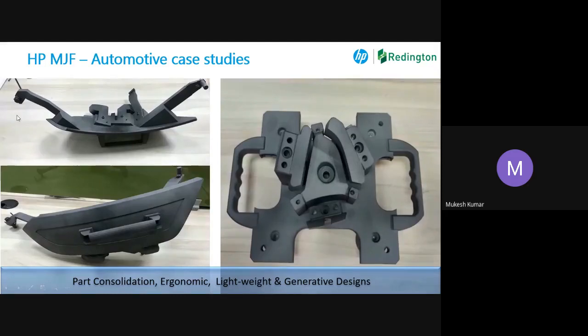If you look at the right hand side, top and bottom, these are the fixtures for testing the automotive light before they go into the car assembly, because the customer is not going to give you the full car to test your parts. They will just tell you, this is my design, and you have to design my light suitable for this particular car or any other vehicle.